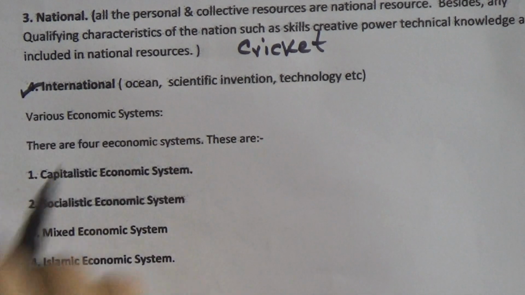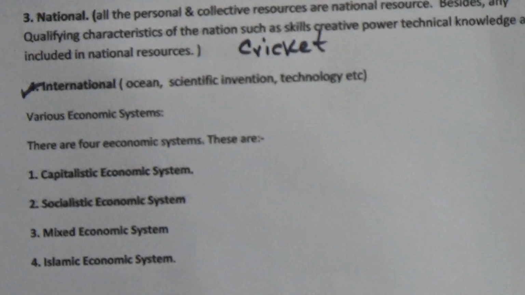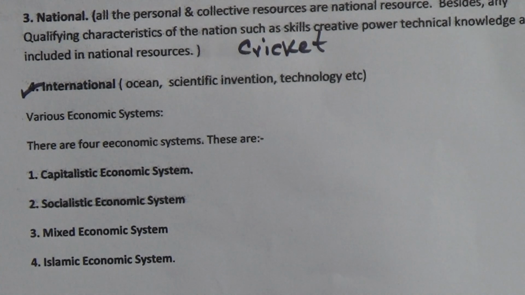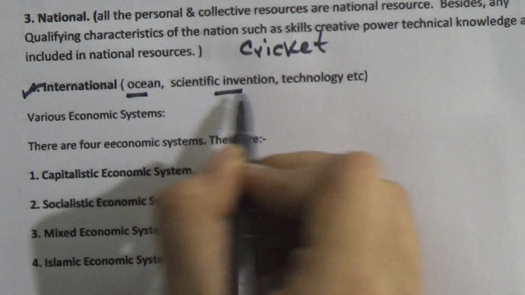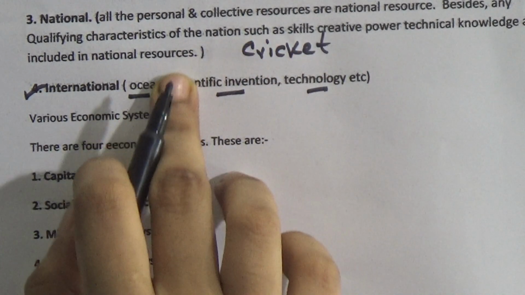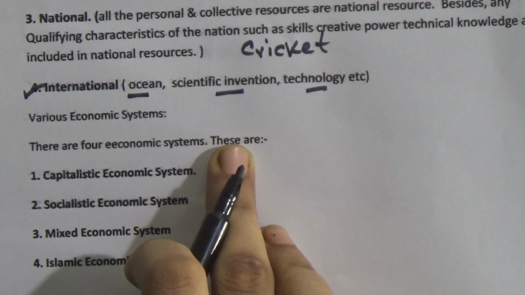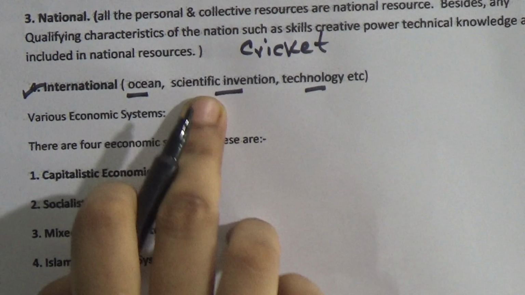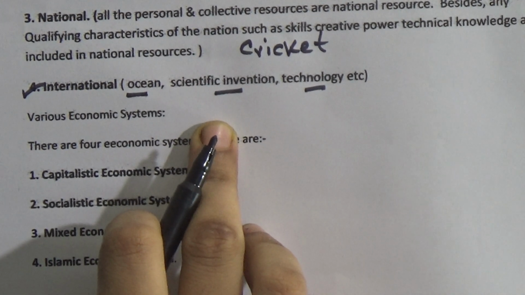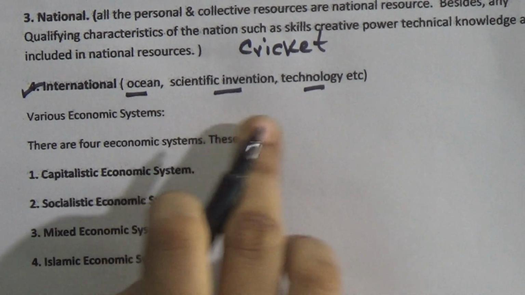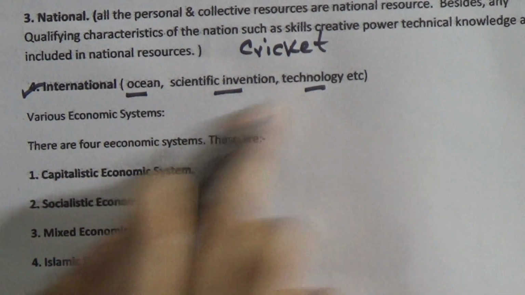And then international. There are some things which any country alone cannot hold the ownership of. That means this is the international resource. The examples are ocean, scientific invention, technology. Suppose we talk about the Apple phone. The company Apple produces many types of iPhones, and Apple contains lots of scientific inventions, and the benefits are received by all of the people of the whole world. So that is an international resource.